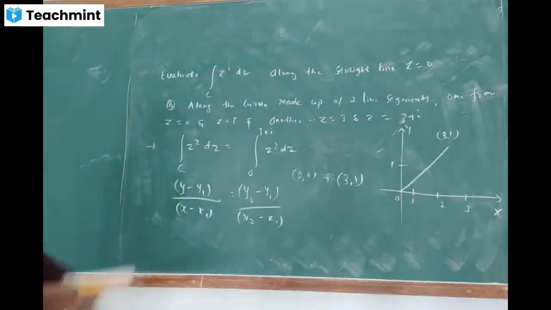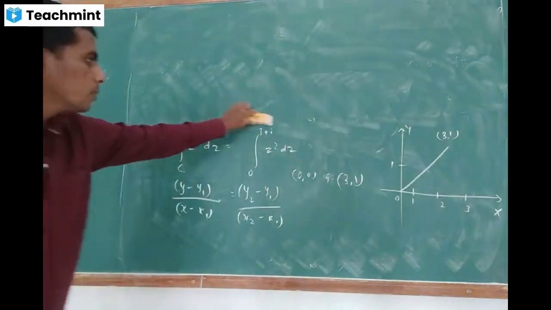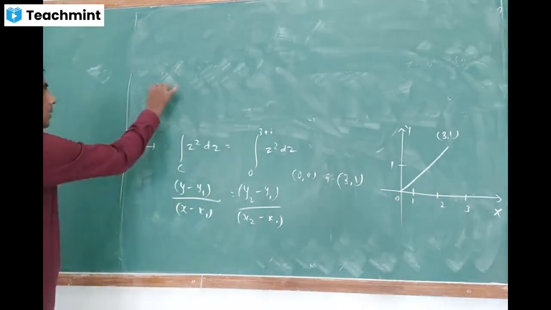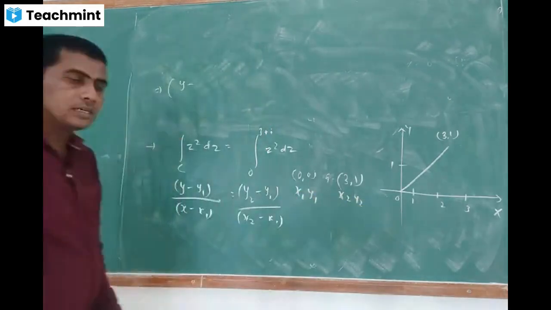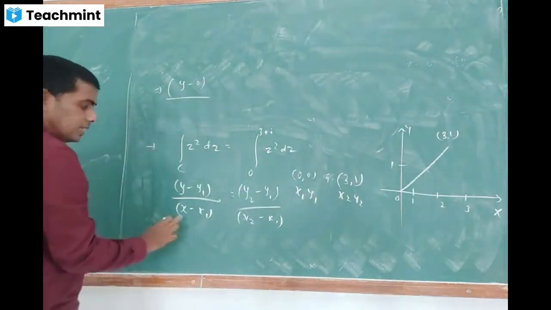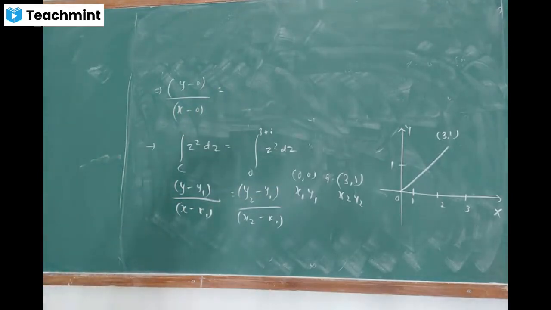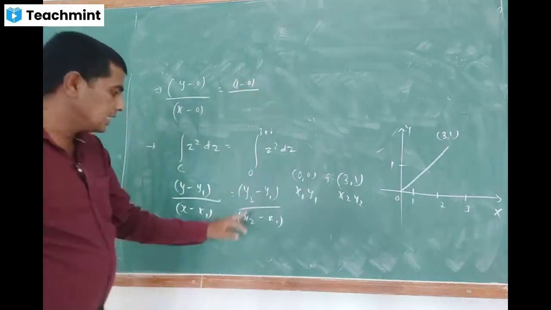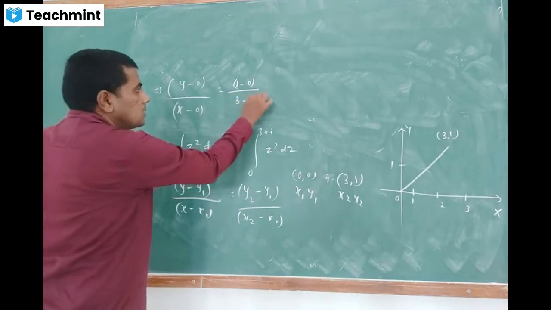So let us substitute: y minus y1 is 0 divided by x minus x1, which is also 0, is equal to y2 minus y1, that is 1 minus 0, divided by x2 minus x1, that is 3 minus 0.